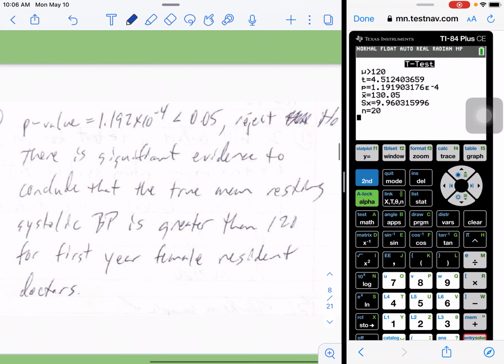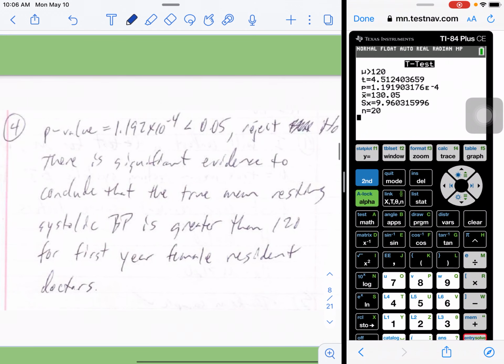And then step 4, so the p-value is certainly less than 0.05, so I can reject the null, giving me significant evidence to conclude that the true mean resting systolic blood pressure is greater than 120 for first-year female resident doctors.